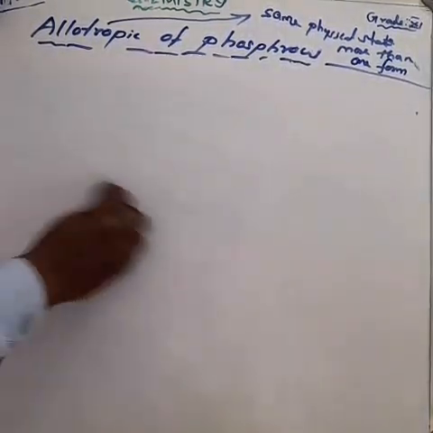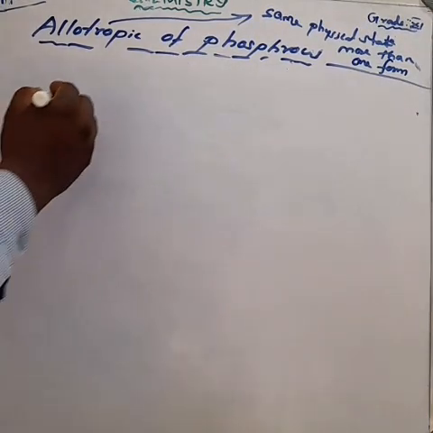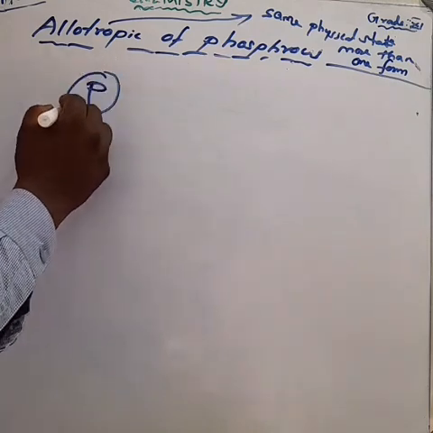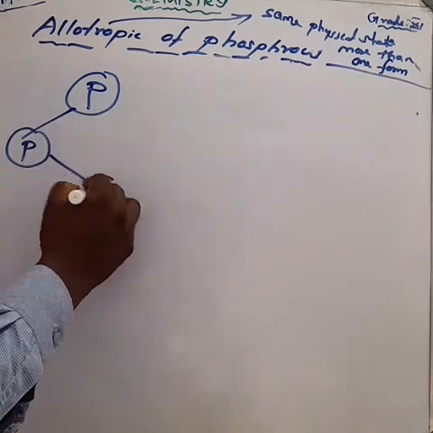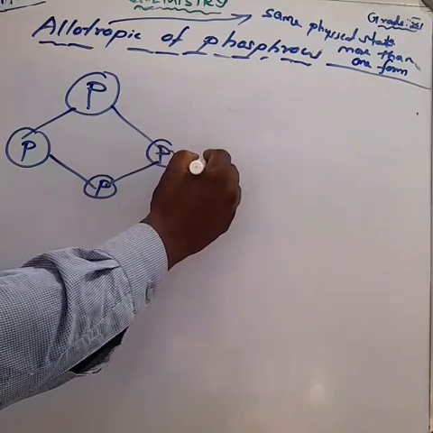Next we can draw the structure of red phosphorus. In the same way, phosphorus, phosphorus, phosphorus, phosphorus joined tetrahedrally.